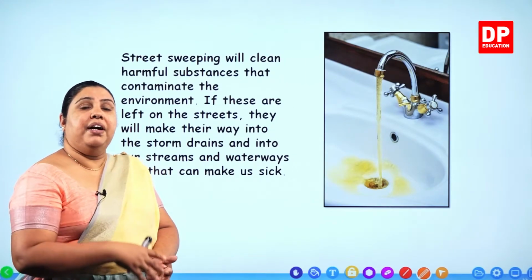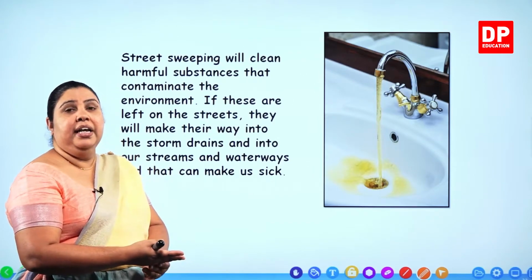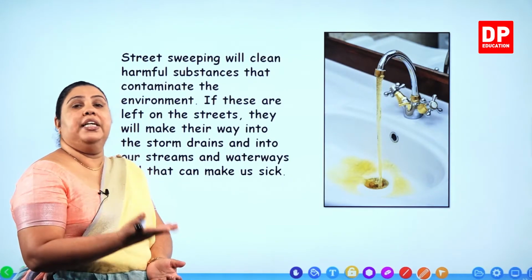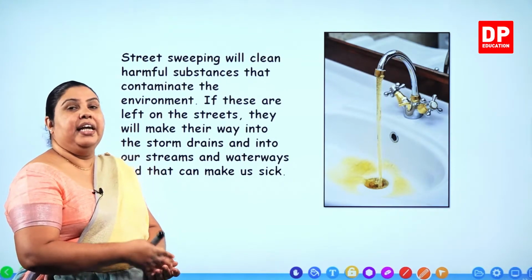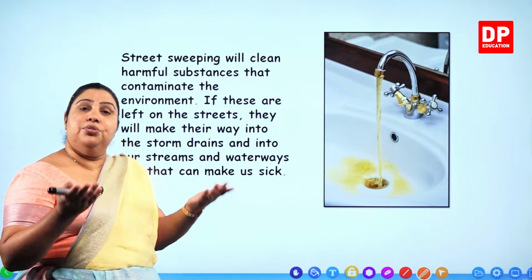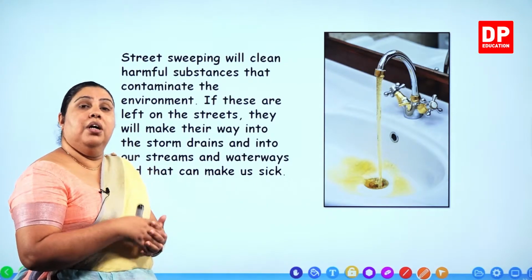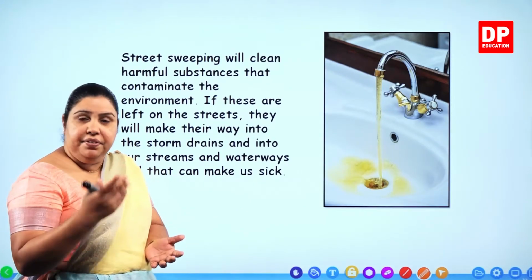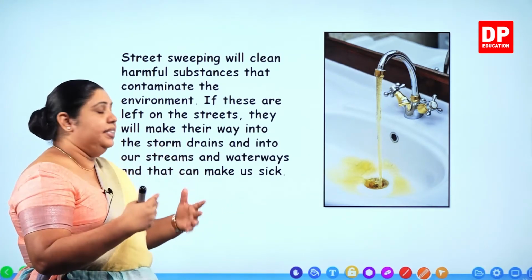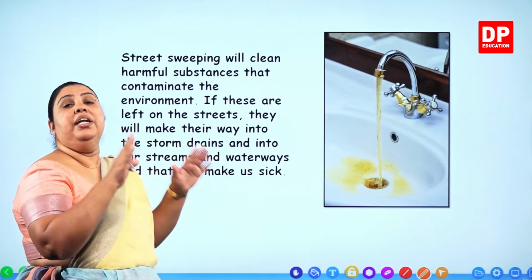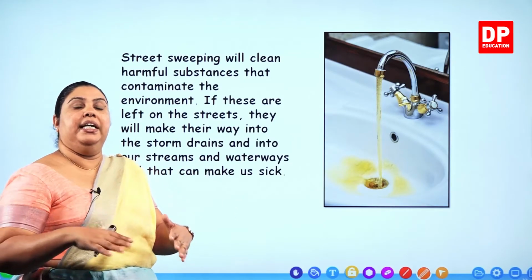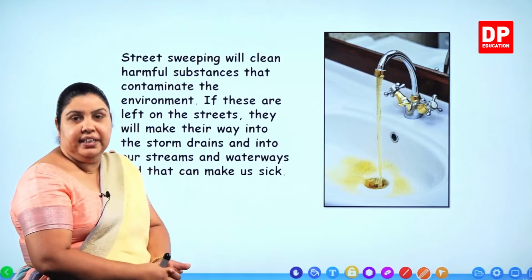That means these get carried away and mix with what is in the drains, and the water there becomes contaminated. Where do we get the water that we use? What are the sources that we take water from to drink and to consume and to use for washing and so on? The river water. So all these streams and the gullies and the drains will take all this dirt into the river. When it rains, where does all the dirt on the road go? It gathers, goes along the drains, and finally ends up in the rivers.